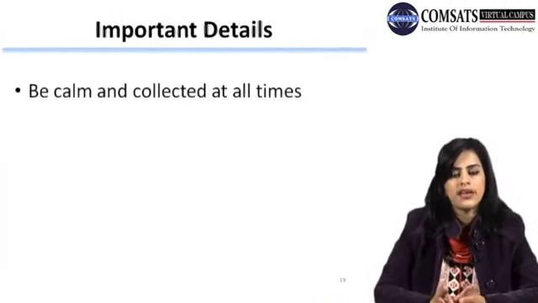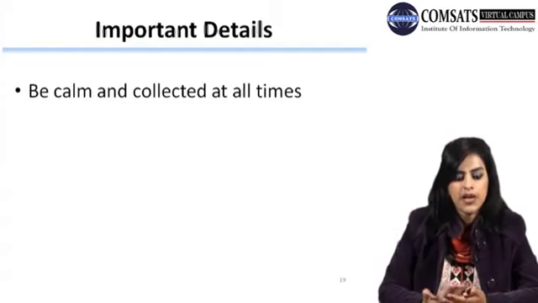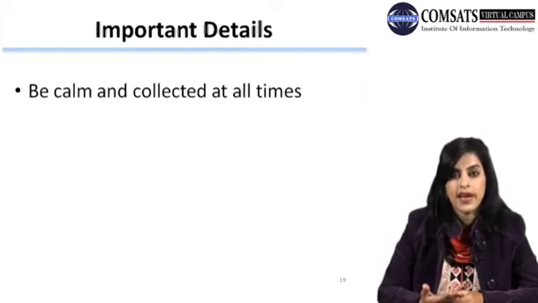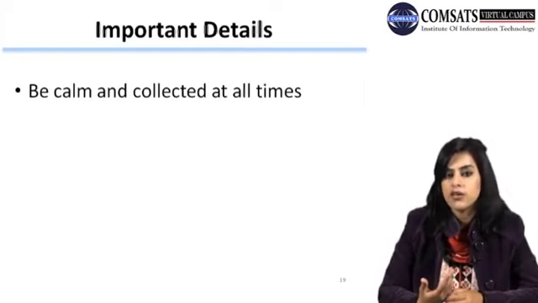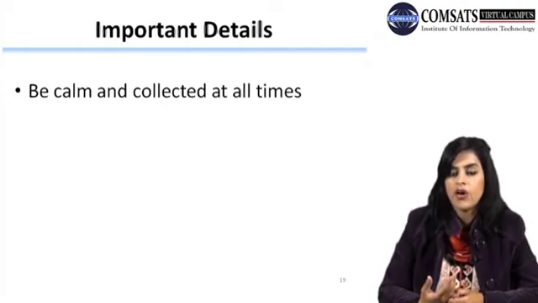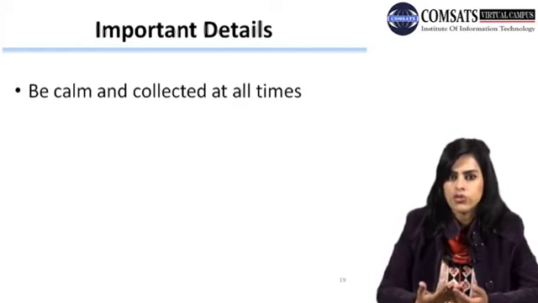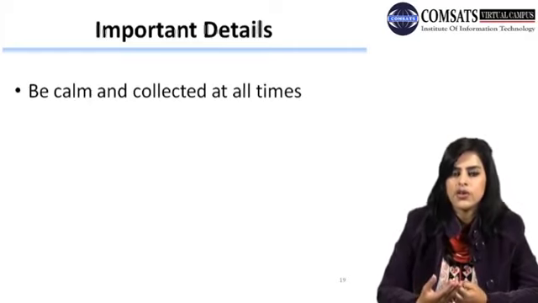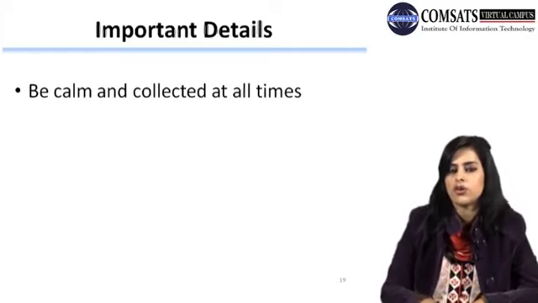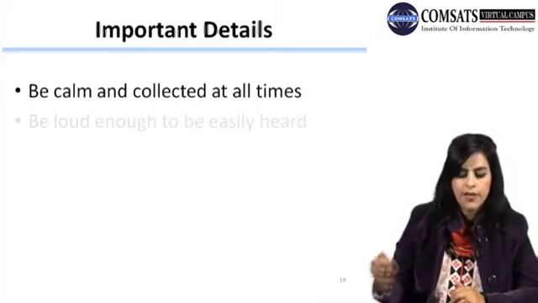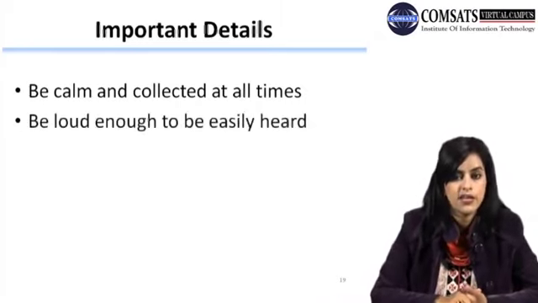Now, important things that are supposed to be kept in mind once you are communicating with different people: be calm and collected all the time. Once you are talking or sending your information to someone, you are going to make sure that you stay calm and collected all the time. Collected means that you are not going to shatter. You are not going to get confused. You are not going to forget the words that you want to use in your communication, and you are going to stay relaxed while you are talking to someone. Be loud enough to be easily heard.